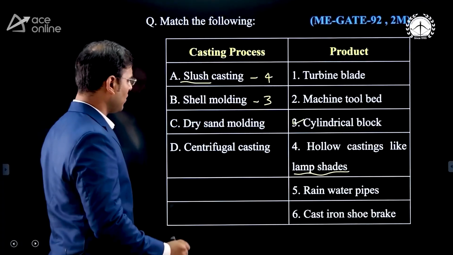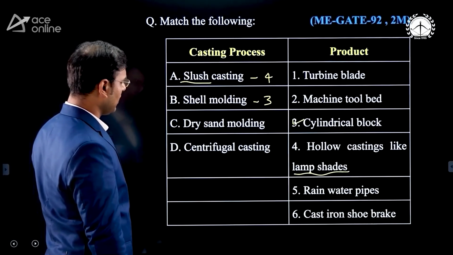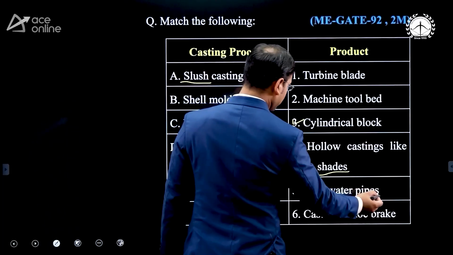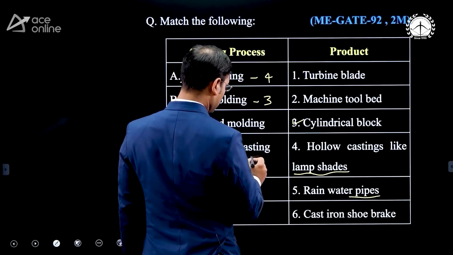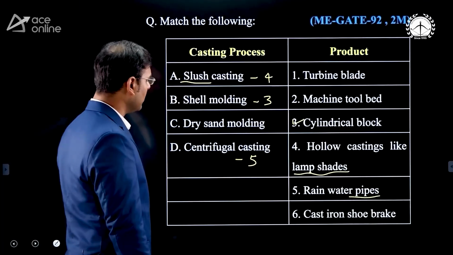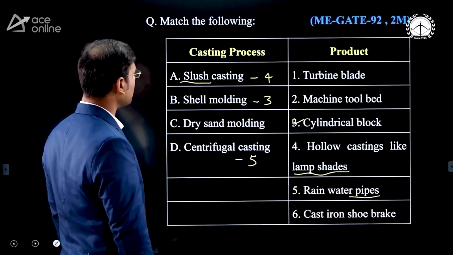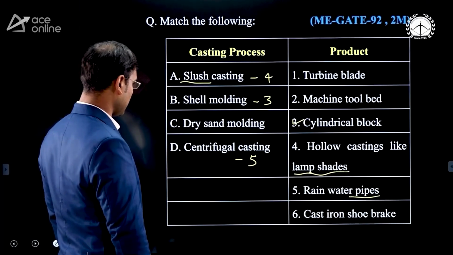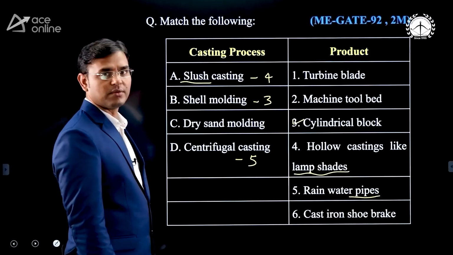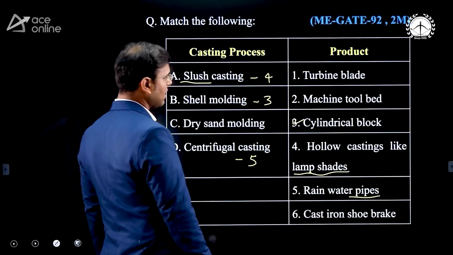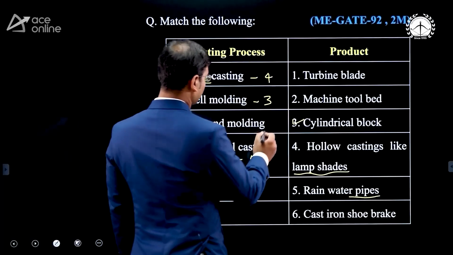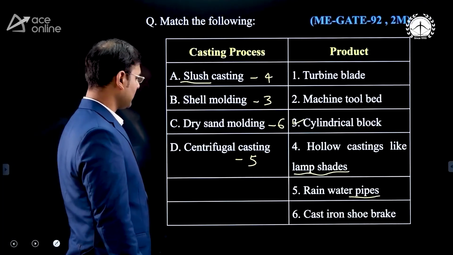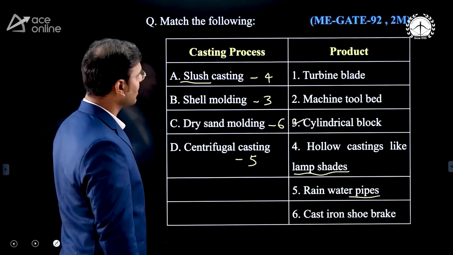Then dry sand molding and centrifugal casting. Here you can see that rainwater pipes are made by centrifugal casting, so this answer is D5. Now there is a bigger question about dry sand molding: are we making a turbine blade, a machine tool blade, or a cast iron shoe brake? By using dry sand molding, we can make the cast iron shoe brake. The answer is 6. You can see here A4, B3, C6 and D5. These are all correct options.